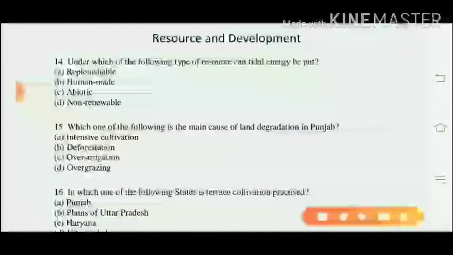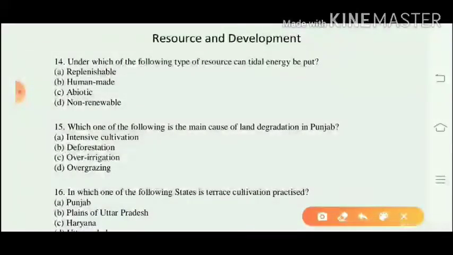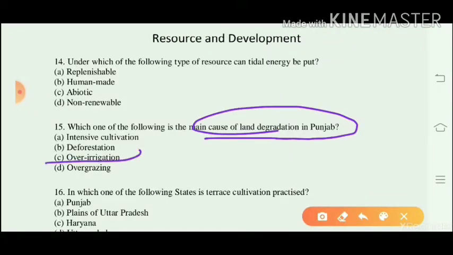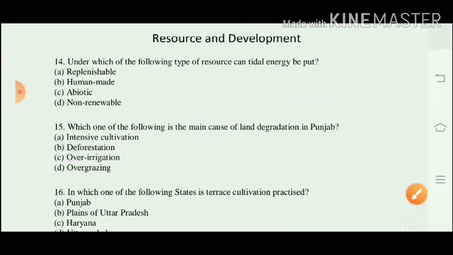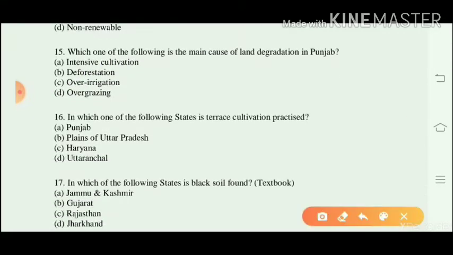Question number 15. Which one of the following is the main cause of land degradation in Punjab? That is over irrigation. Question number 16. In which one of the following states is terrace cultivation practiced? As we know, terrace cultivation is practiced in mountainous areas.